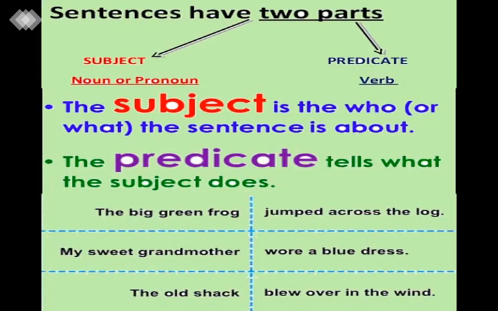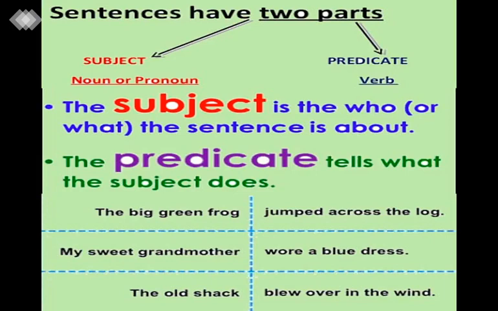The big green frog jumped across the log. See here, the big green frog. This is a subject. किसके बारे में बात हो रही है? Big green frog के बारे में. क्या बात हो रही है? कि big green frog jumped across the log. It means action कौन कर रहा है? Subject. Subject क्या है? Big green frog. और action क्या हो रहा है? Jumped across the log. So that is predicate.